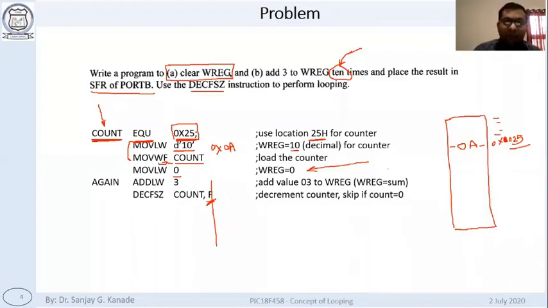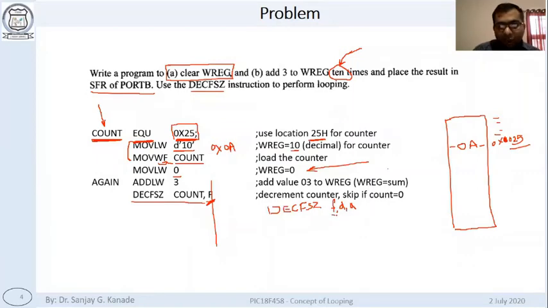This comma F is very important. What if you don't write this F here, what will happen? To understand that, you just have to go back to the format again. The format of this instruction is like your regular instruction: DECFSZ, F comma D comma A.